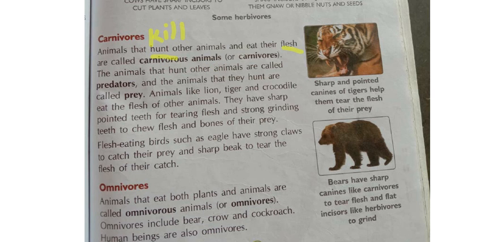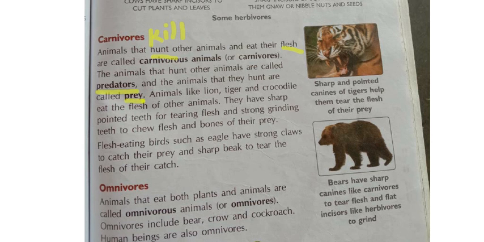Clear? So see here, what is here? The animals that hunt other animals are called as the predators, and the animals that they hunt are called as the prey. See here, Nana, we will be having the two terms, predators and the prey. What is meant by predator and prey means nothing but, for example, if we take the cheetah and the deer. Cheetah will be running very fast and catching the deer and eating, yes or no? So the animal which hunts, that means kills the other animals, such type of animals are called as predators. And the food which they eat, that means which animal they are killing and eating. Here cheetah is eating the deer, so deer is called as the prey here, like that you remember, okay?